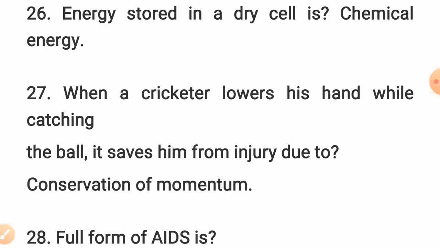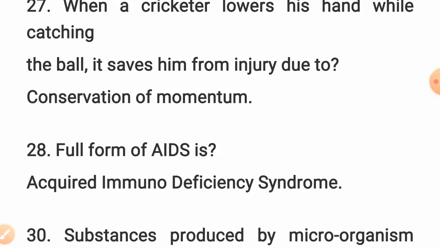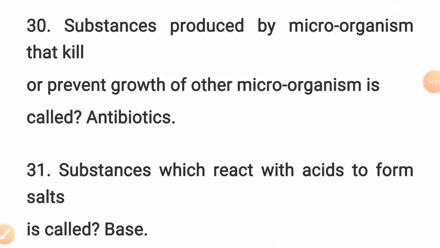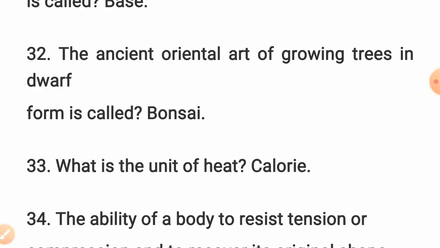Question number 27, when a cricketer lowers his hand while catching the ball, its shape saves him from injury due to conversion of momentum. Full form of AIDS: acquired immunodeficiency syndrome. Substance produced by microorganisms that kill or prevent growth of other microorganisms is called antibiotics. Substance which reacts with acids to form salt is called base. The ancient oriental art of growing trees in dwarf form is called Bonsai.